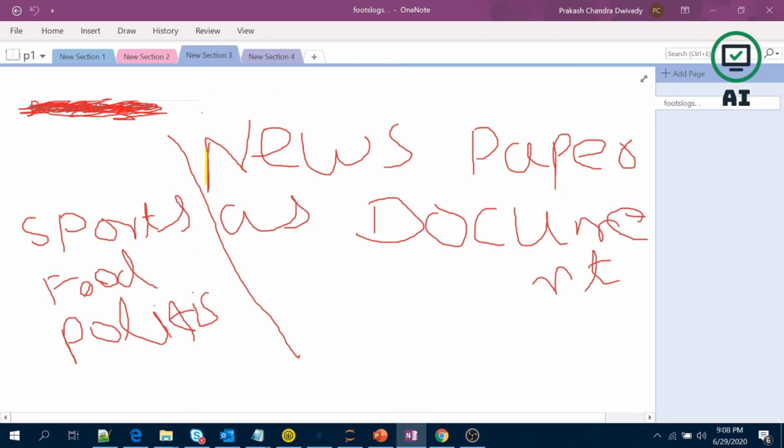Another example could be newspapers as documents. If multiple newspapers have been given to you, now we have to separate them: all the newspapers which come under the sports category, all the newspapers which come under the food category. Whatever is written in the document, if 80% or 60% is about food, then we will put it inside food, or politics. So this comes under unsupervised learning, where there is no label. The algorithm will identify the similarities from data and put them in one group. So now you would have understood what is unsupervised learning.